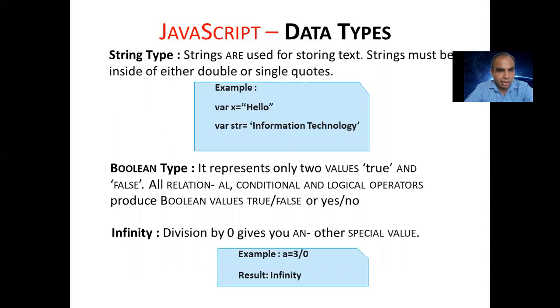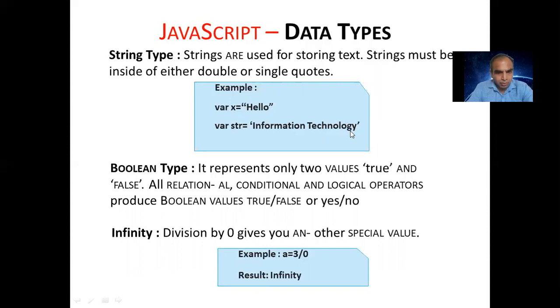Next, string type. Strings are used for storing text. A string must be inside either double or single quotes. So they are giving the example. For storing text, var x is equal to, assigned in double inverted commas, hello. Again var str, that is the variable name str, is equal to, in single inverted commas, we write information technology.